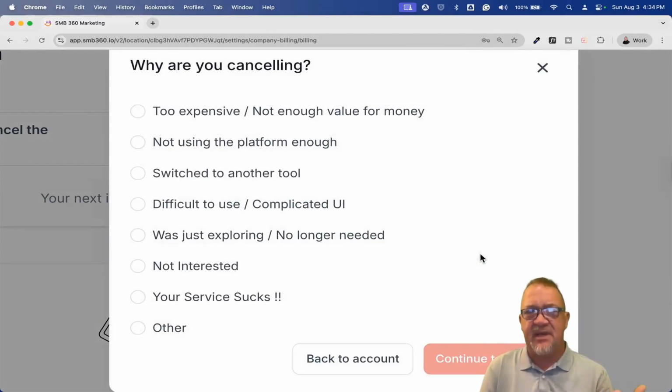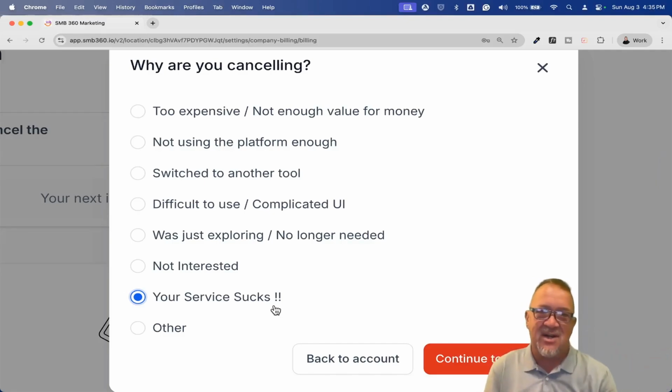Now, here's where you simply get these cancellations. This is where the cancellation settings come in. This is a new screen that you actually get. So right now, you can have too expensive, switch to another tool, and come down here to your service sucks. Again, that was my donation. I'd probably never put that on myself, but come on, I try to be a little bit entertaining here. You have to have an option where irate customers really just want to get upset and get you back, right? But anyway, I'm just going to go ahead and say continue to cancel.